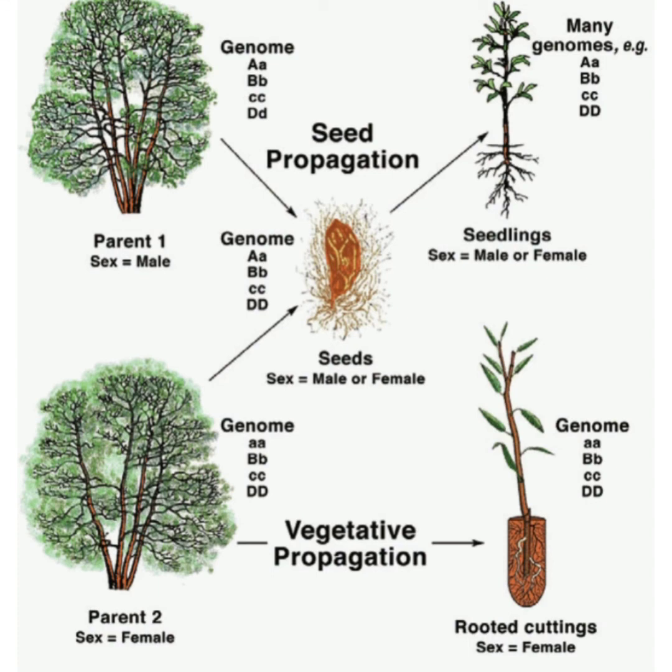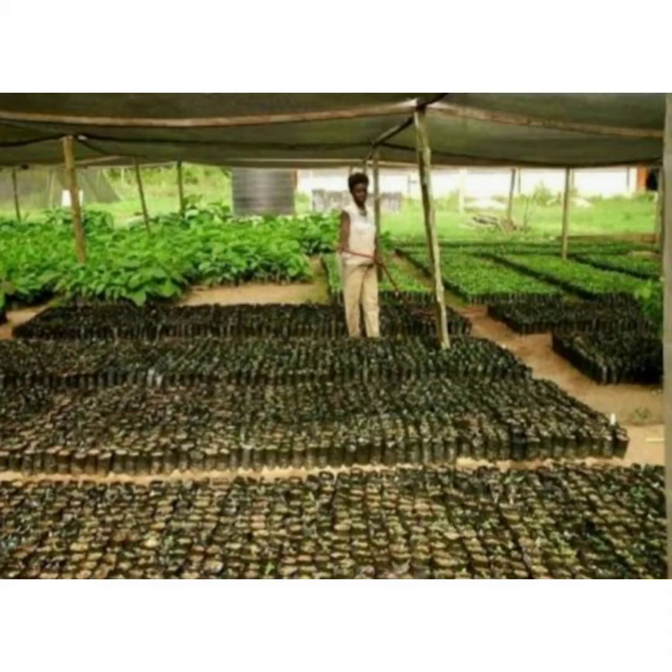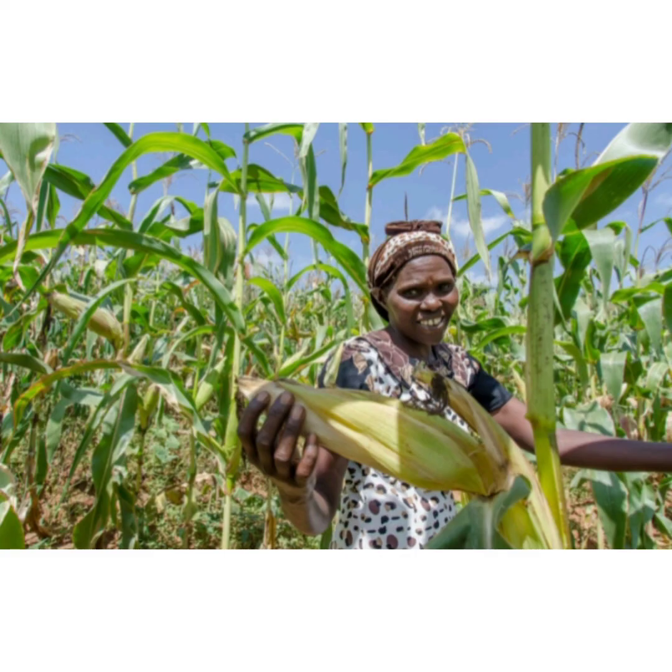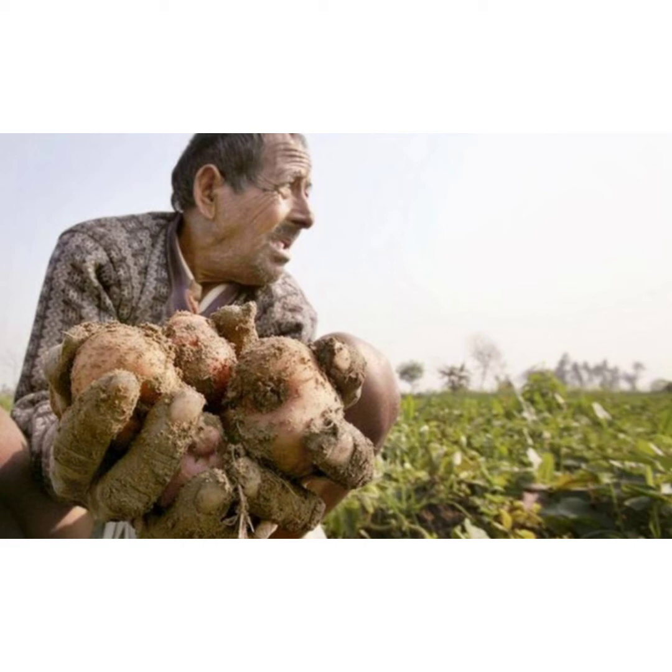There are several advantages of vegetative propagation, mainly that the produced offspring are clones of their parent plants. Vegetative propagation saves farmers a lot of time and money as it allows for faster crop turnover.